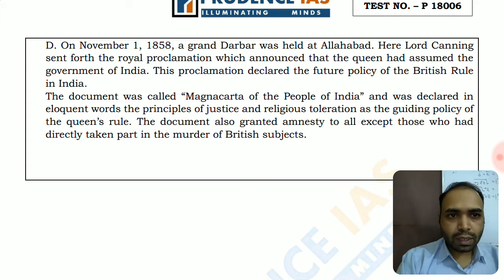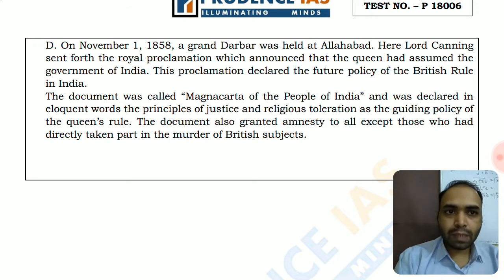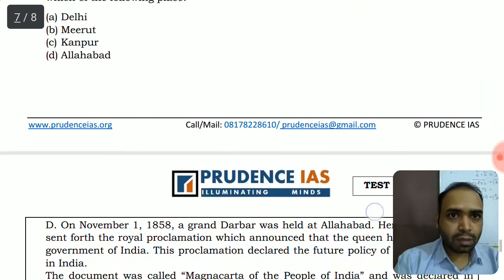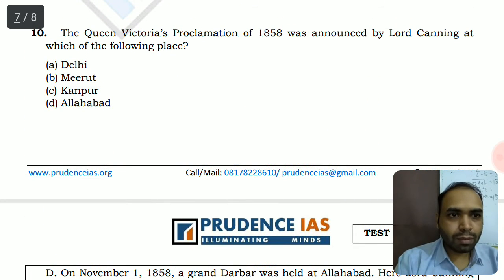The document also granted amnesty to all. All the people who participated in the revolt of 1857, except those directly involved in the murder of British subjects, were set free, and the religious differences of Indian people were respected by the Crown. So you should be aware that this declaration, Queen Victoria's proclamation, was held at Allahabad.